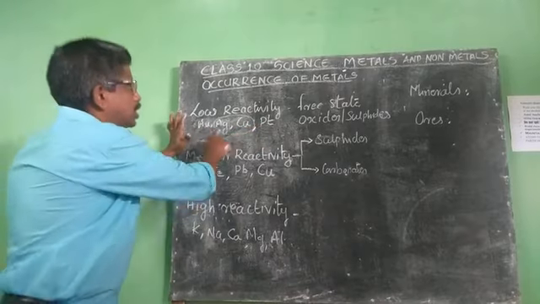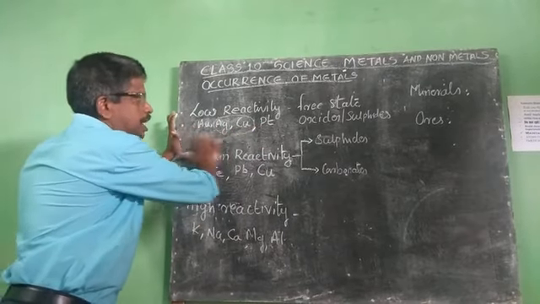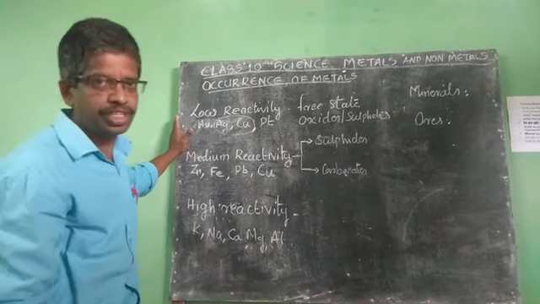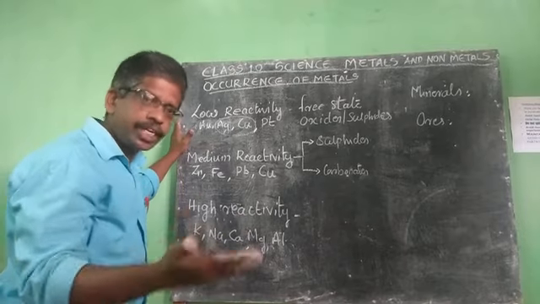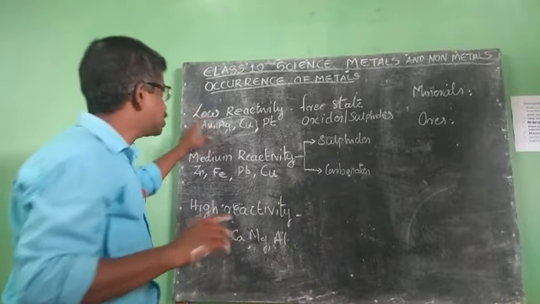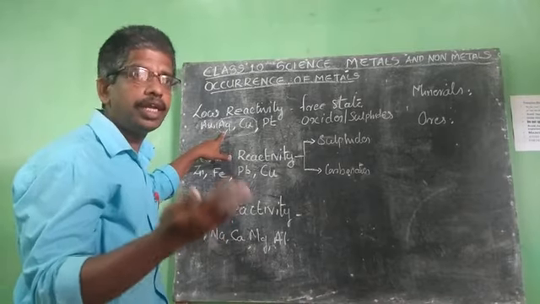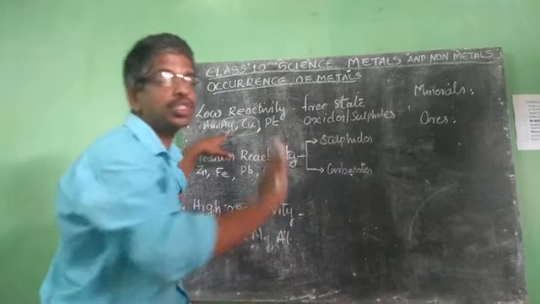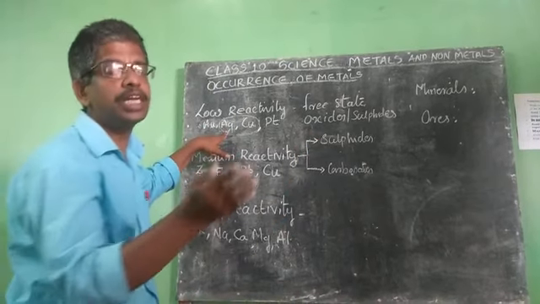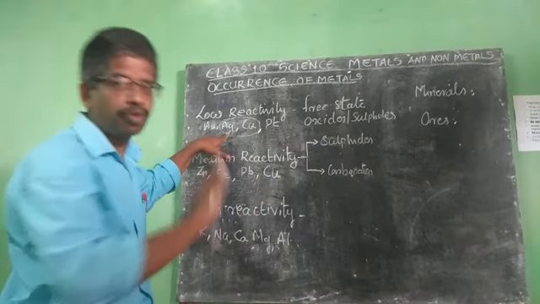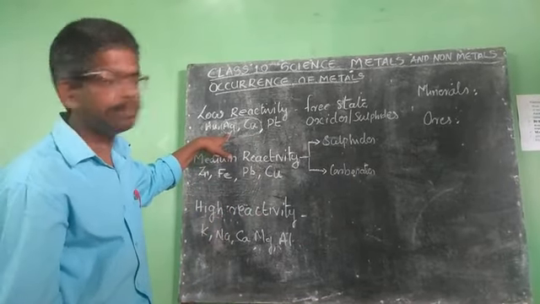Among these, silver and copper are found in free state in nature. Though they are found in free state, gold, silver and copper are also found in the form of their oxides and in the form of their sulfides in nature. Clear?